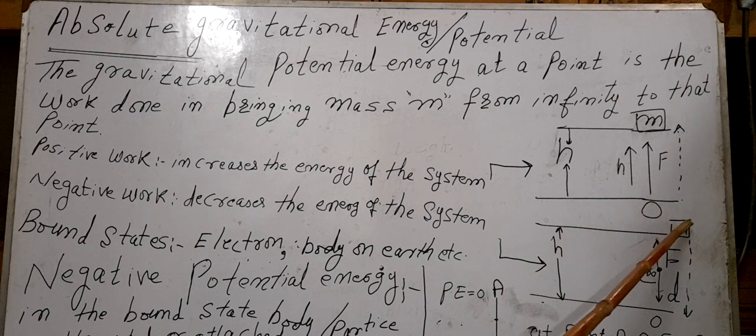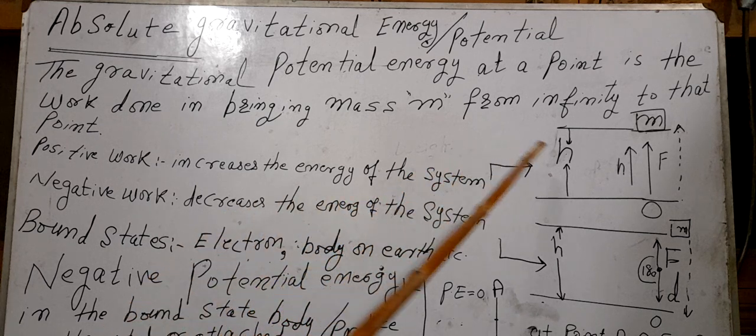Now the body which was first lying here is brought down. In bringing it down, it covers the displacement h, but again our force is in the upward direction, and the displacement covered by the body is in the downward direction. In this case the angle between the two vectors is 180 degrees, and we must know that cos 180 is equal to -1, so negative work is said to be done. It decreases the energy of the system.